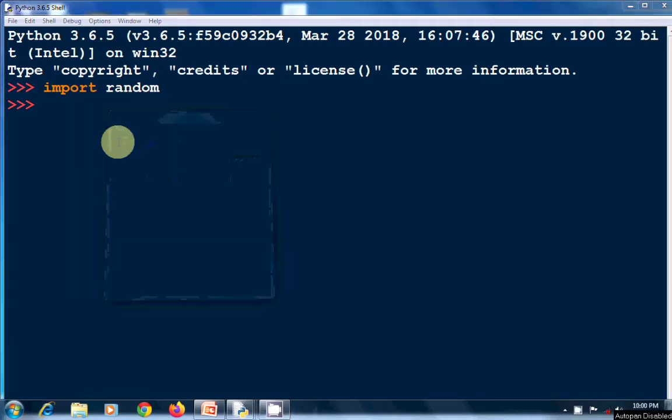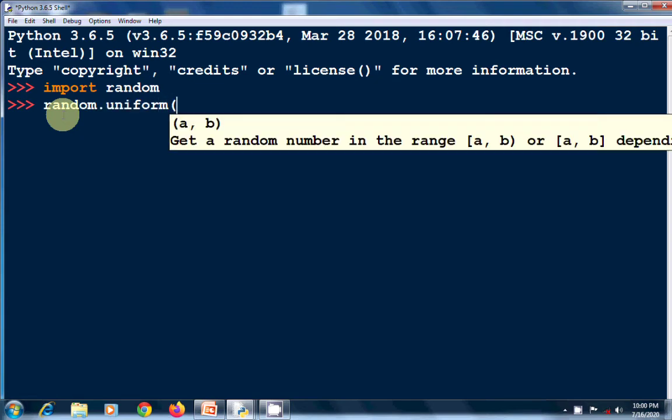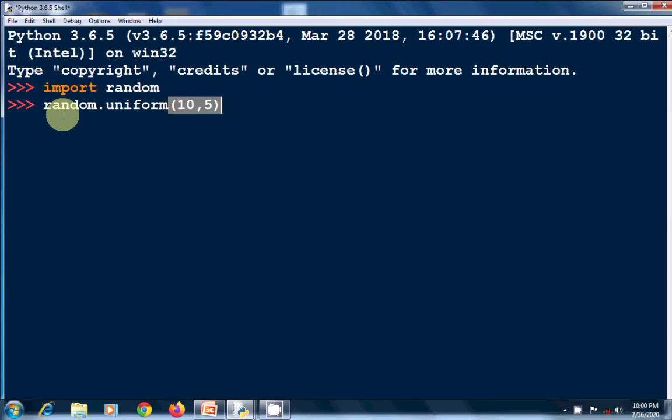Okay, now next time we are giving the first parameter greater than the second parameter. Then see the output: it is greater than the second parameter and less than the first parameter, and it will return a floating point number.